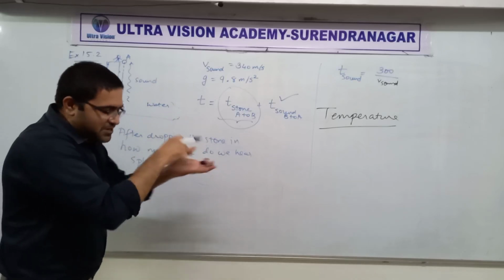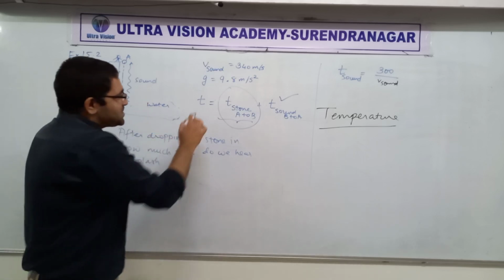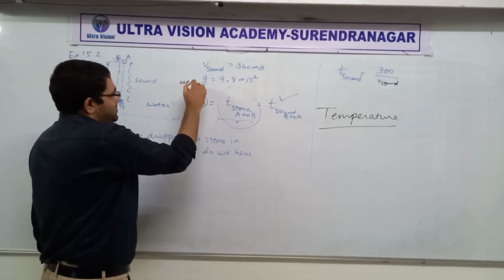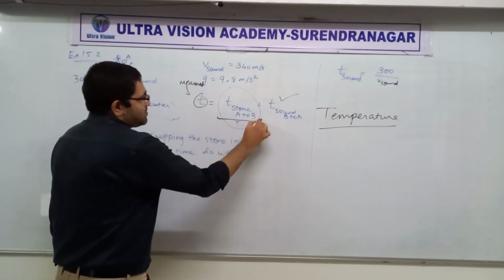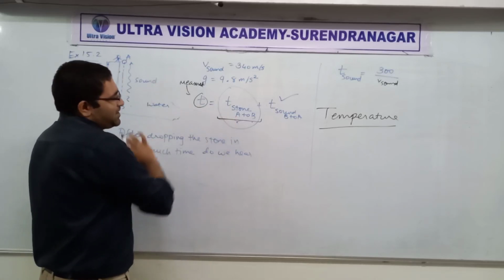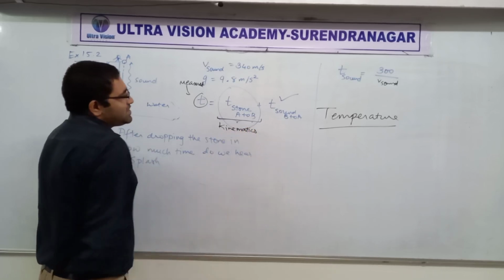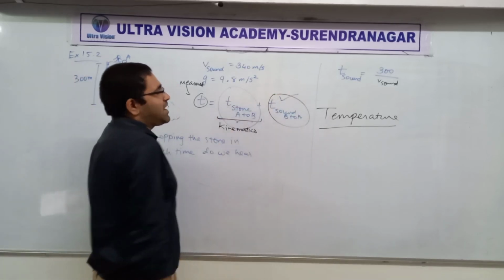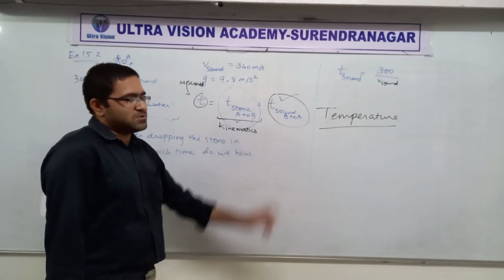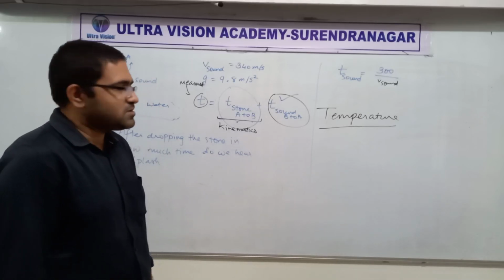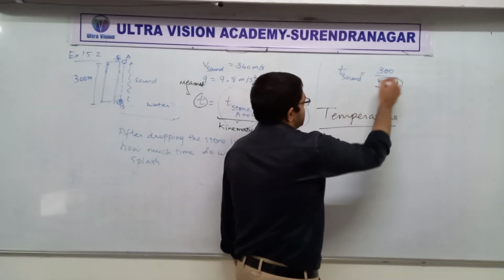The moment you drop it, you start your stopwatch. It takes some time, and now you hear a loud sound. So you measure that total time. This is measured. And the fall time can be fairly calculated using the equations of kinematics. Then the remaining time must be the time that sound takes. You understand what I'm saying here? And then by using that you can find the speed of sound.